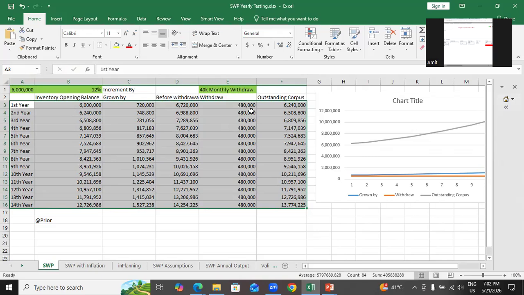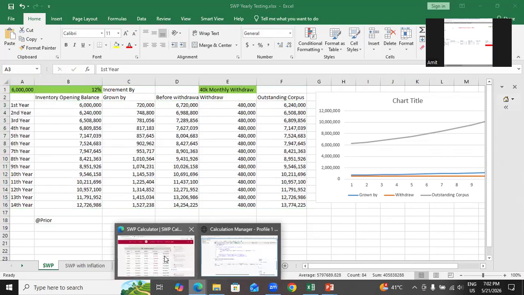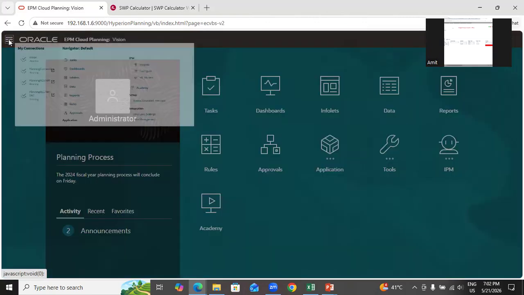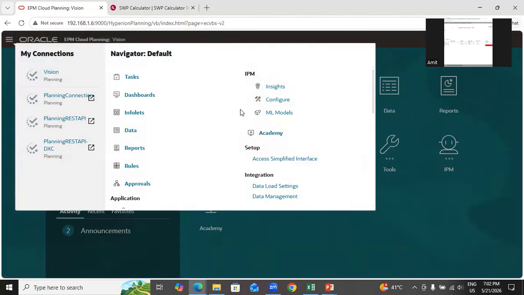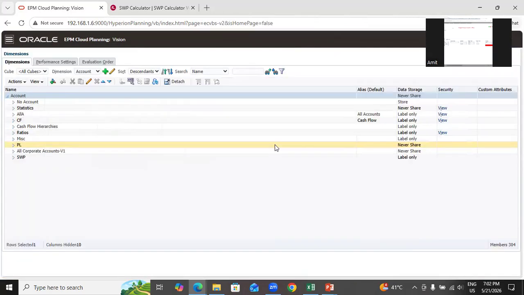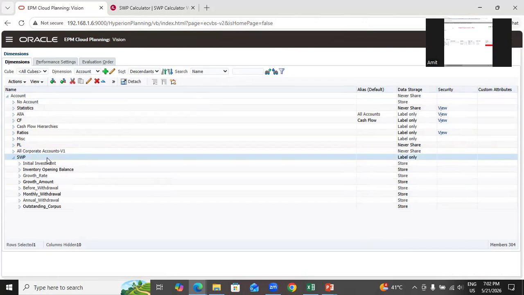Now I'm going to create an Oracle Planning version for the same. In order to do this, I created a very simple scenario for the sake of learning, for beginners who are starting with Oracle Planning and writing business rules. I can write this same rule in a fancier way, but for the sake of simplicity, I made the formula the same as written in Excel. So I created a member called SWP and then I created all the members.